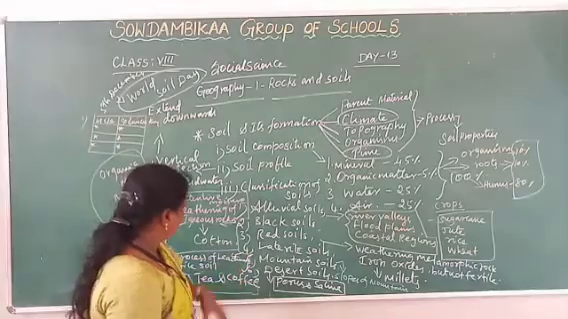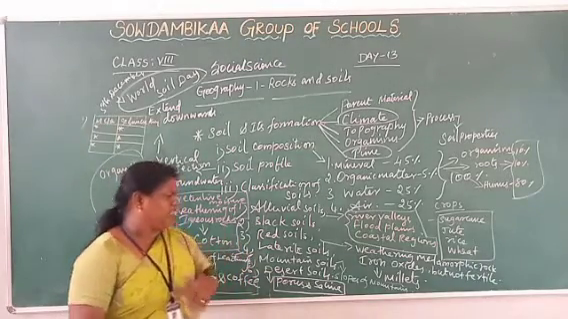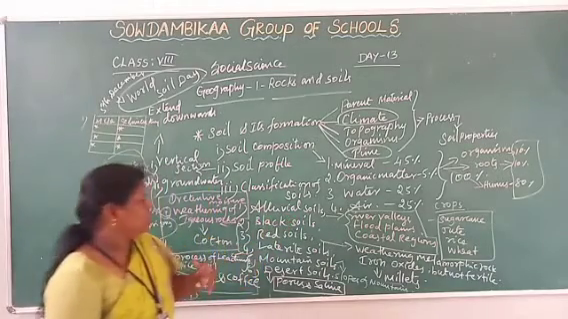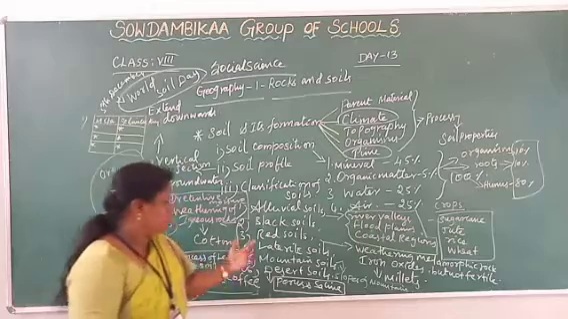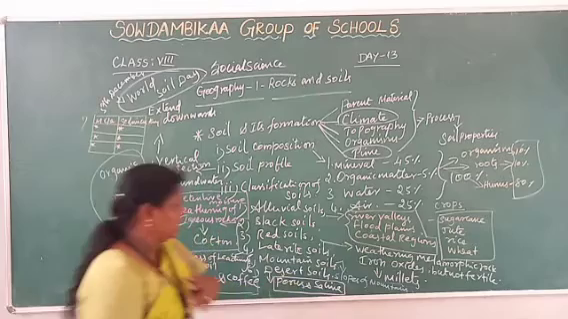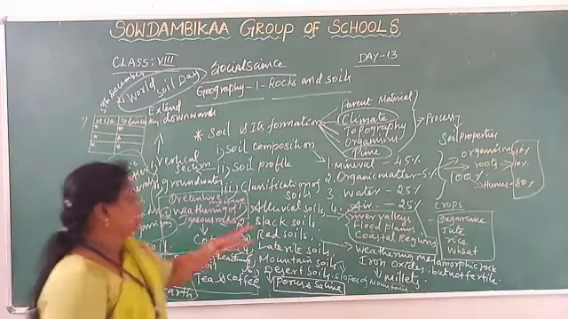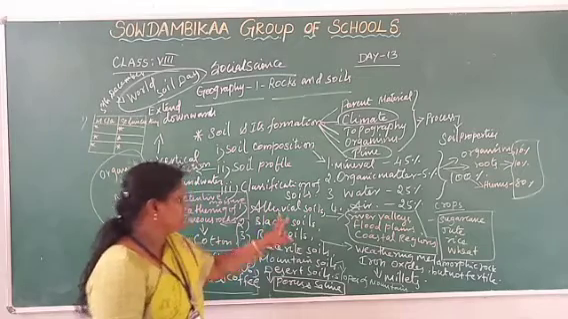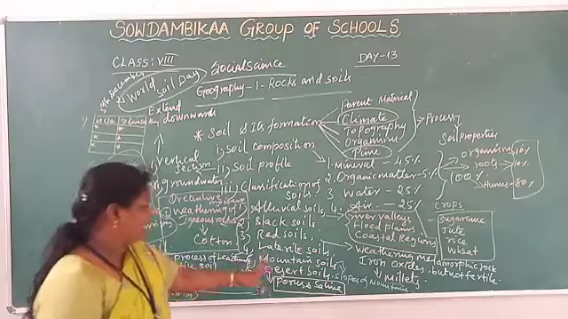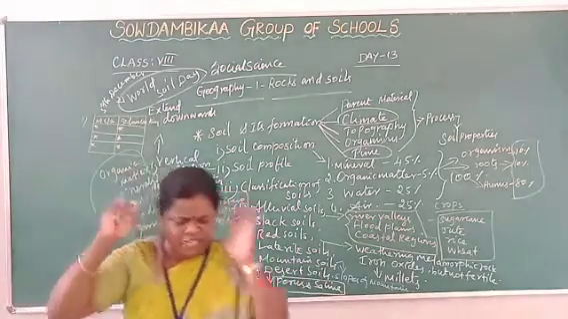Third topic is classification of soil. You know already, in our country and in our state Tamil Nadu, different types of soils are available. That is alluvial soil, black soil, red soil, laterite soil, mountain soil, desert soil. Totally 6 types of soil are spread in India.